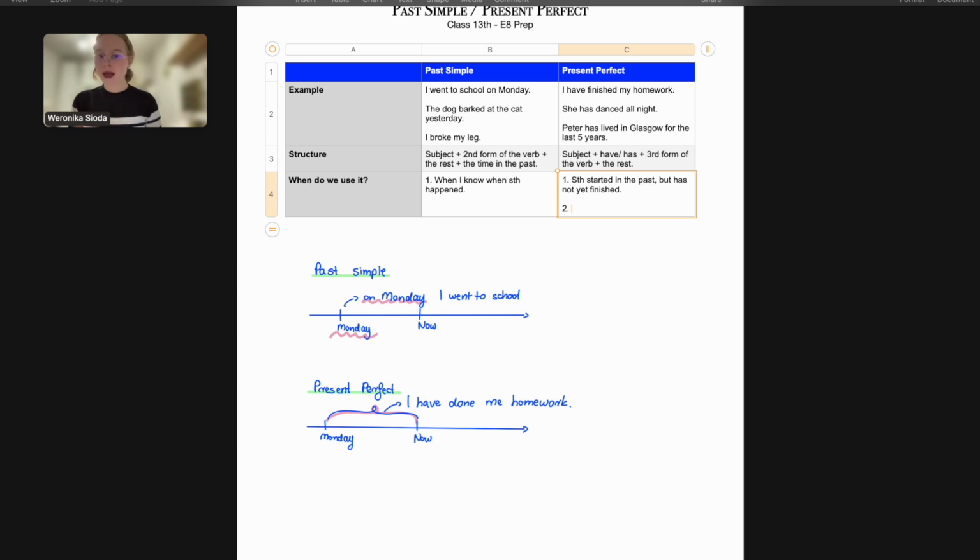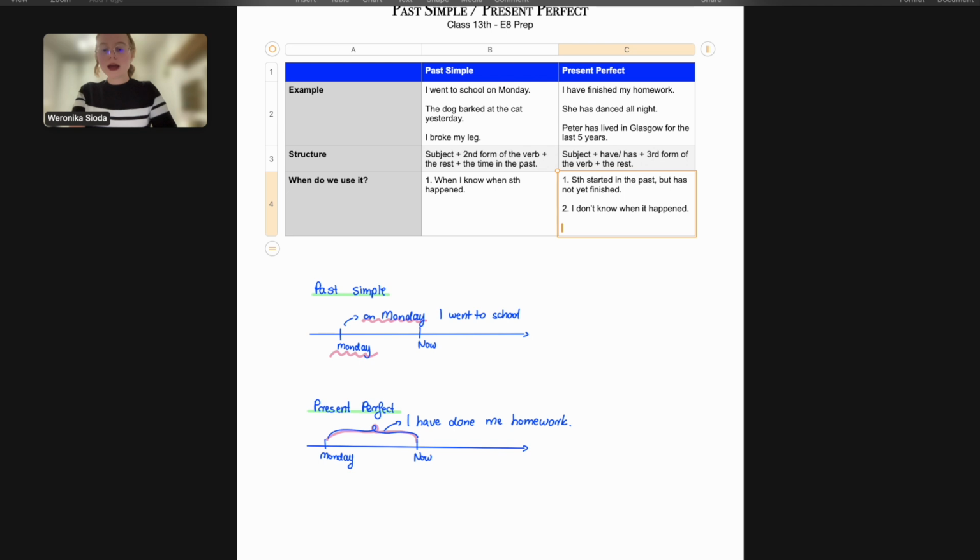However, if I just say I have finished my homework, then do you know when? I don't, right? It doesn't really matter. What matters is the result, okay? So whenever we do not know when something happened, then we will use the present perfect tense. I don't know when it happened.